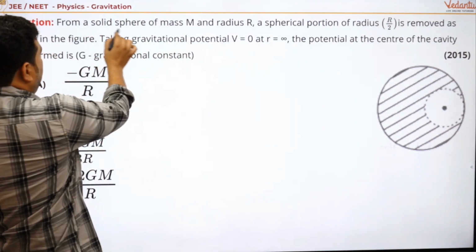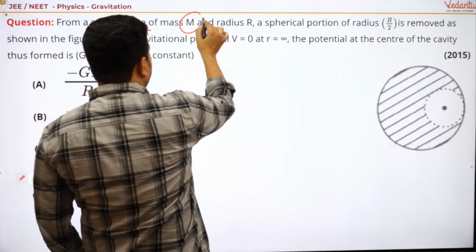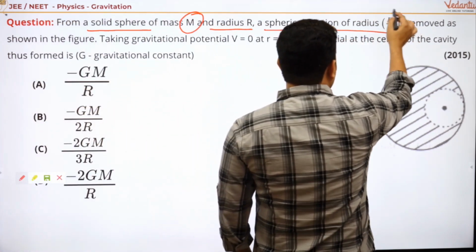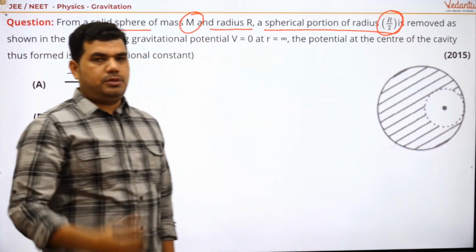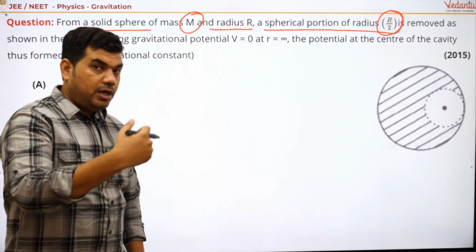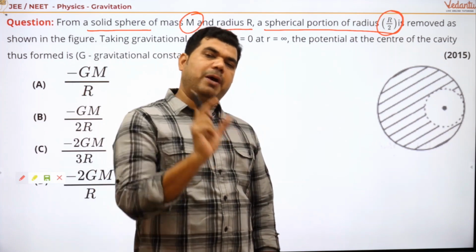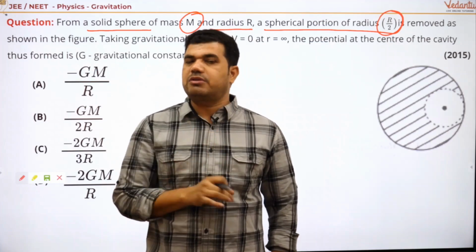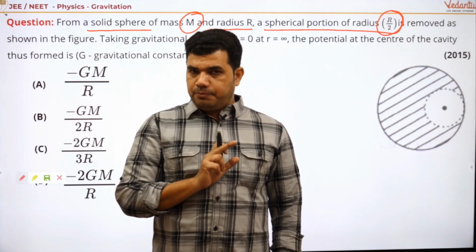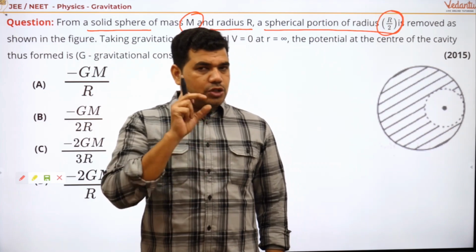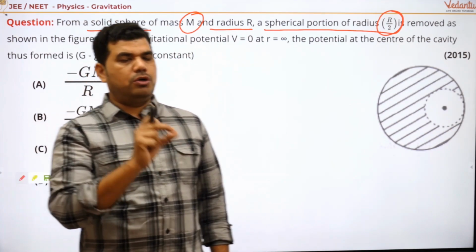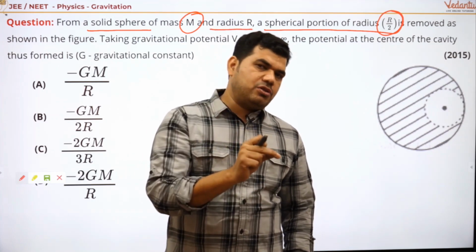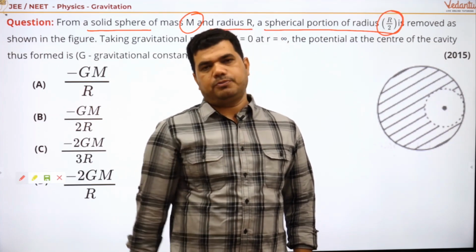From a solid sphere of mass capital M and radius R, a spherical portion of radius R by 2 is removed. Just think about it. What is the mass of this removed portion? M? No. It is a uniform sphere, so mass is equal to volume into density. Density is constant, which means mass is directly proportional to volume. Very good.